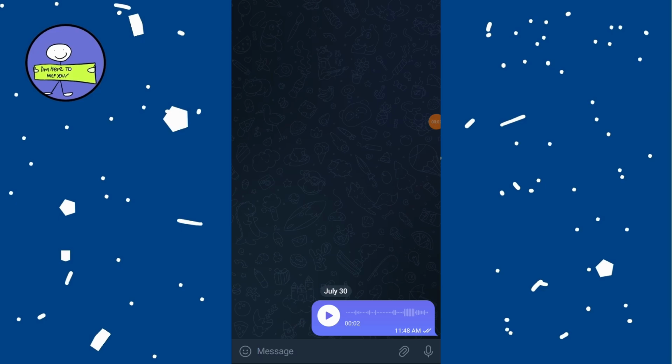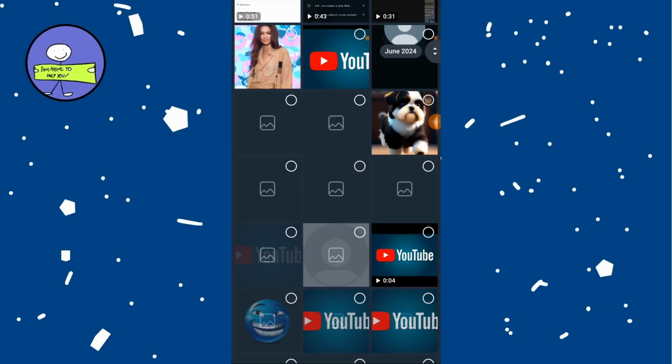Open your App Store or Google Play Store and update the Telegram application to the latest version. Next, launch the updated Telegram. Open a chat where you want to send a disappearing photo. Tap on the attachment icon and select the photo or video you want to send.